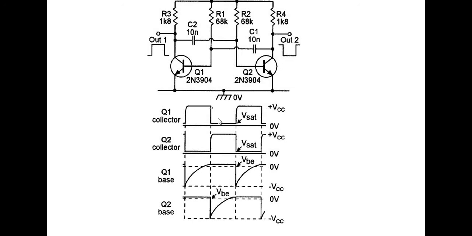So this low voltage takes V saturation, approximately 0 or 0.3. This high value is going to be plus VCC. Similarly, this is VB, which is approximately 0.7 volts. This negative portion is the minus 7.3 we have seen. So this is all about the astable multivibrator, right?